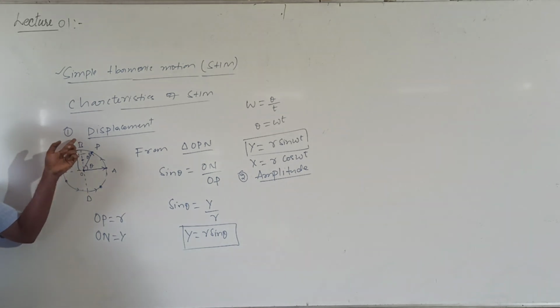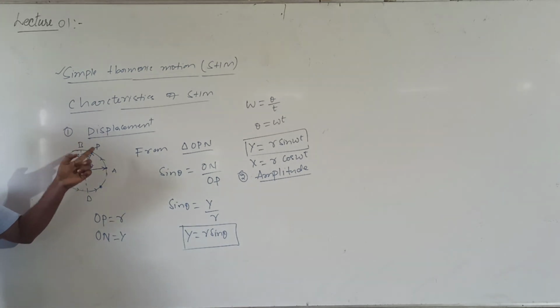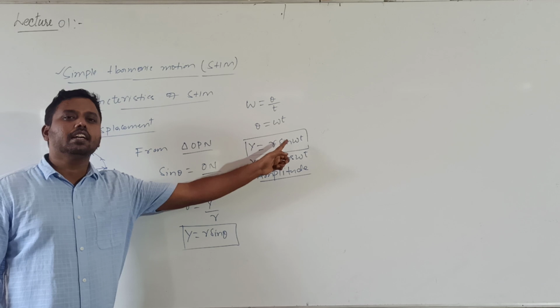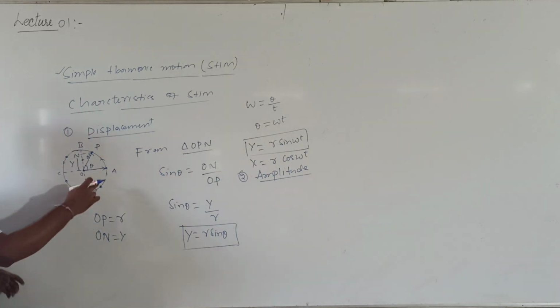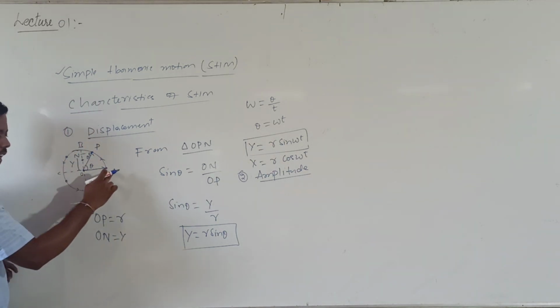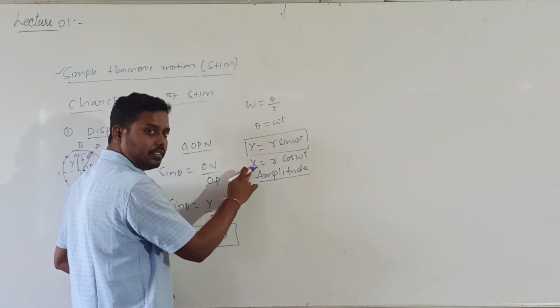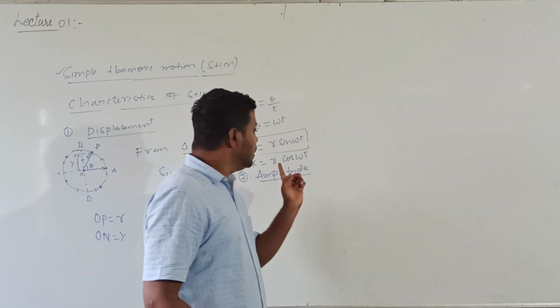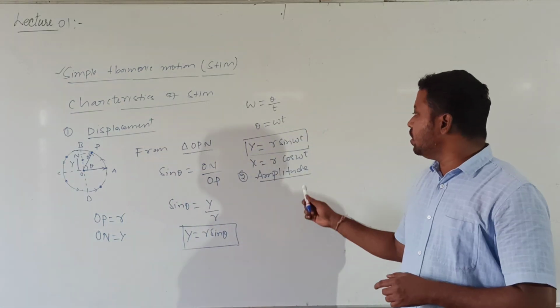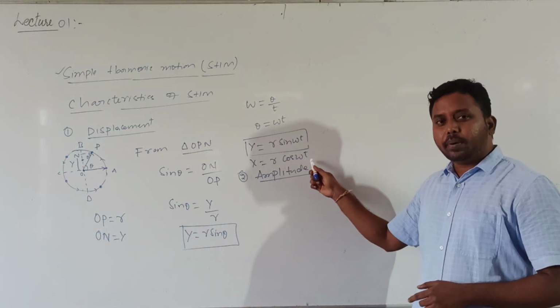Here the foot of the perpendicular moves along the y axis, so I wrote y is equal to r sin omega t. If the foot of the perpendicular oscillates along the x axis, then the displacement becomes x, and by the same process x is equal to r cos omega t.